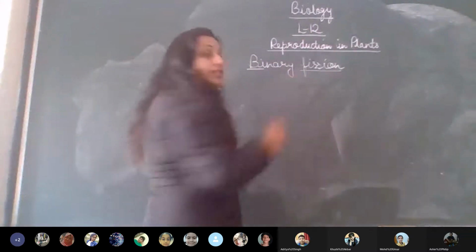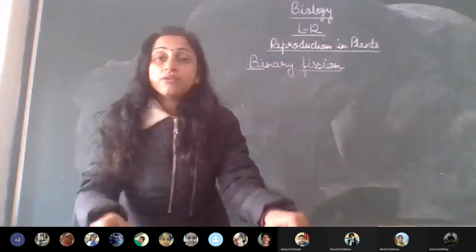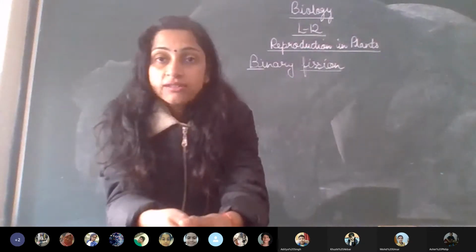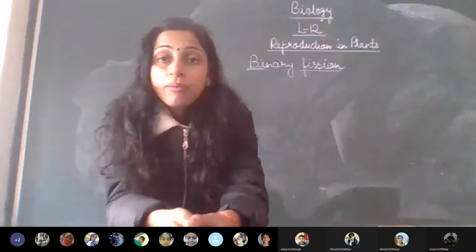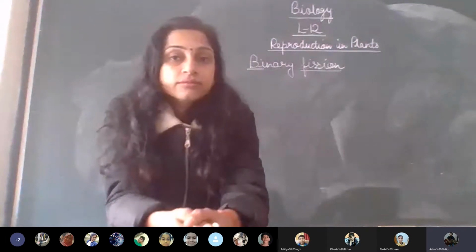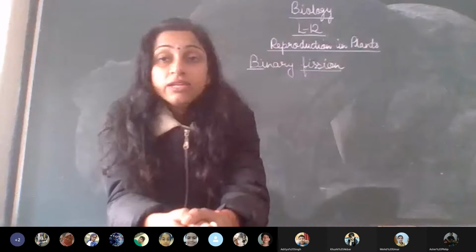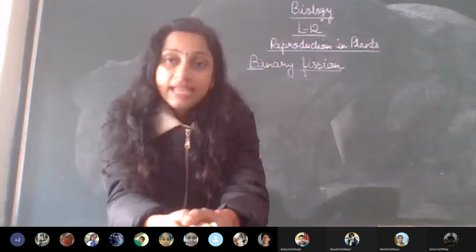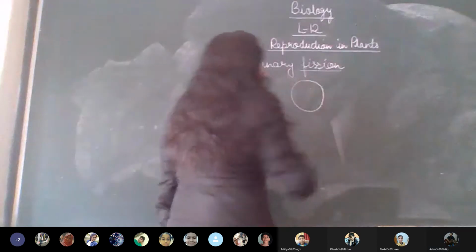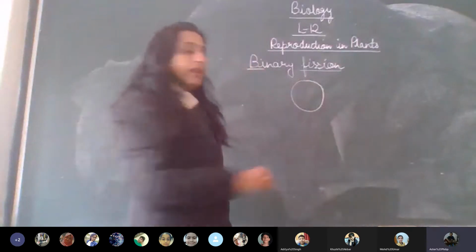Now all of you, please look here very properly on the board. When we talk about the reproduction process, I told you that this process takes place only in living organisms. And the living organism is made up of cells. We have already talked about the cell, but just for revision, so that you understand it well.